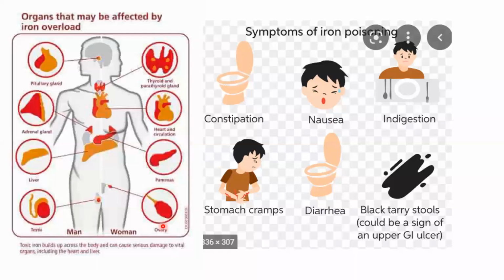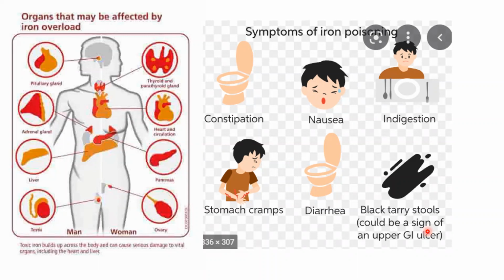Then what are the side effects of iron toxicity? Iron overload can cause problems in all systems. It will cause constipation, nausea, indigestion, stomach cramps, diarrhea, and black tarry stools. The presence of blackish stools is an indication of iron toxicity in the GI tract. So if you have undergone any iron toxicity, there is a chance of getting black colored stool.